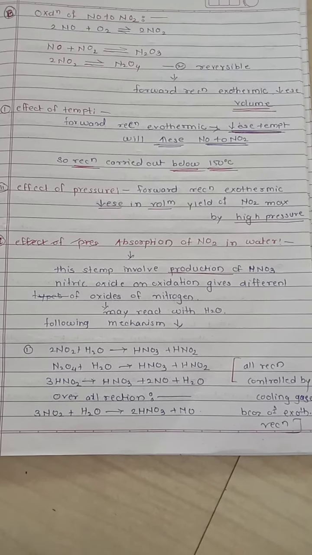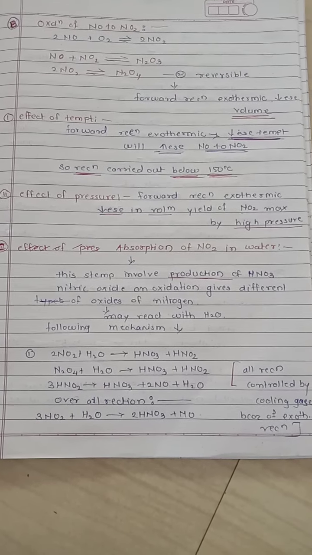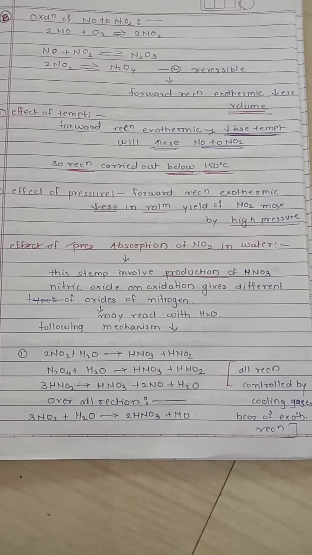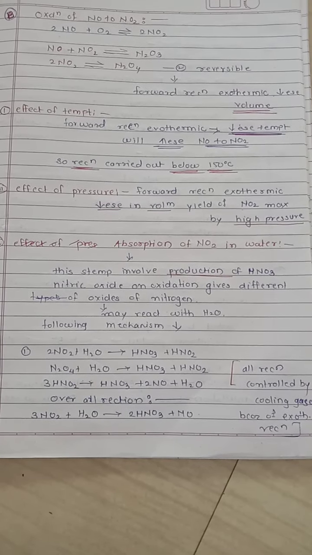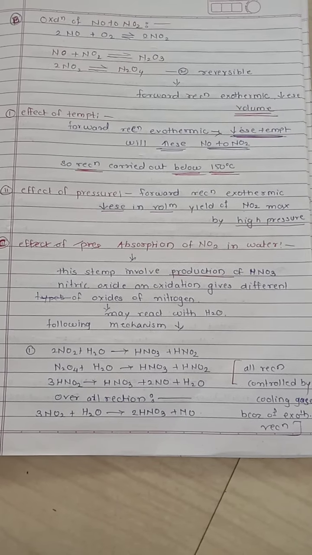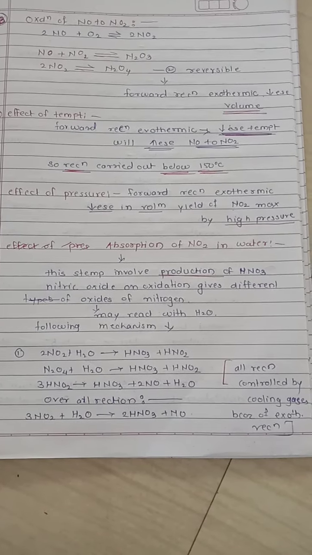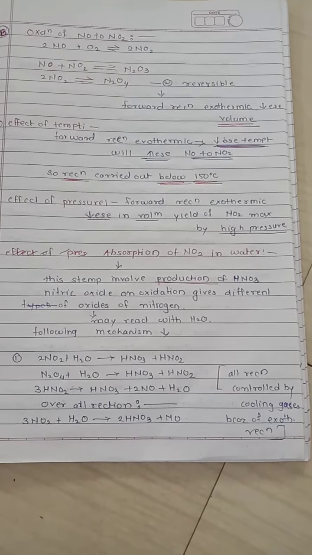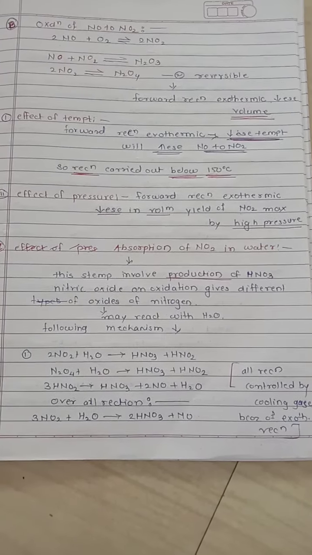So the following reactions explain the mechanism of absorption of NO2 in water. Twice of NO2 plus H2O gives HNO3 plus HNO2. N2O4 plus H2O gives HNO3 plus HNO3. These are different types of oxides which again react with H2O. And the overall reaction is 3 volumes of NO2 plus H2O gives twice of HNO3 plus NO. Remember one thing, all reactions are controlled by cooling the gases because of the exothermic reaction.